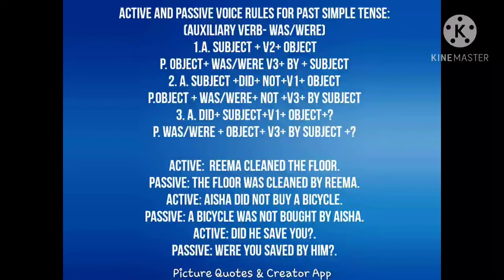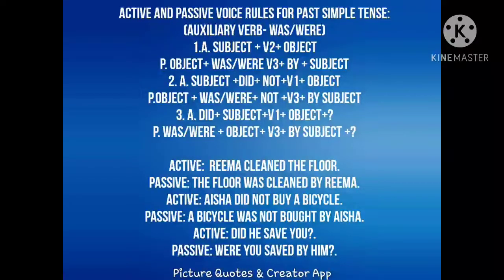So let's see the example, the floor. We bring the object, the floor, first. Because it is treated as singular, we use was. And cleaned, it is the same past and past participle. So the floor was cleaned by Rima. Before introducing the subject, we use the preposition by. This we have already learned.